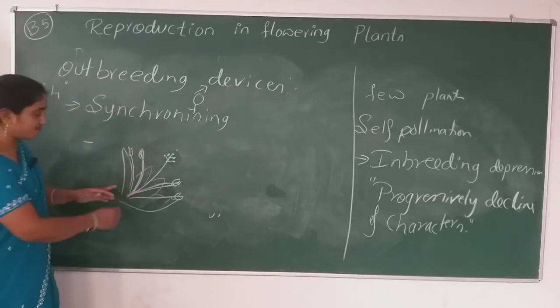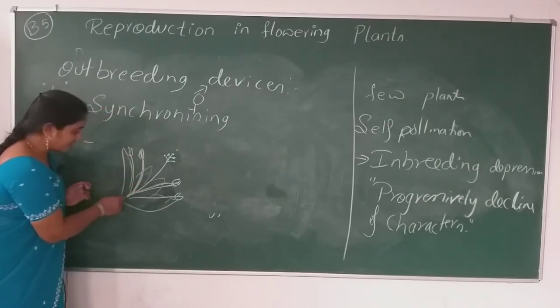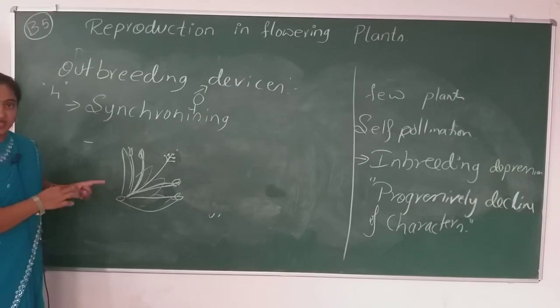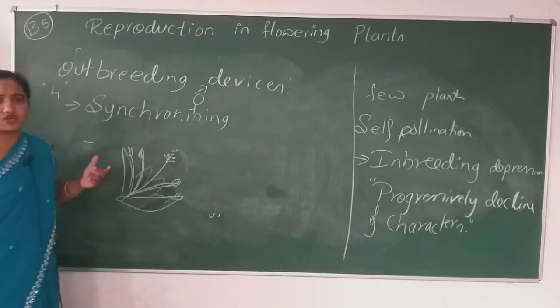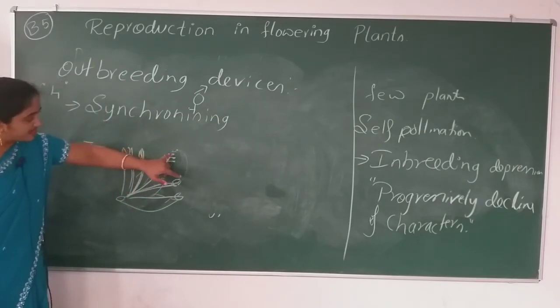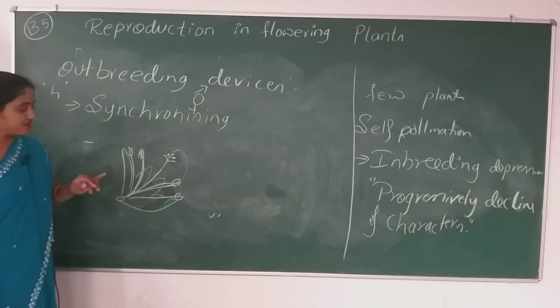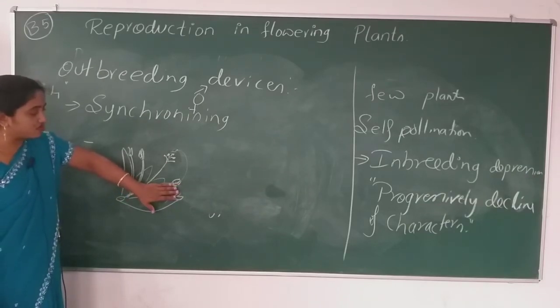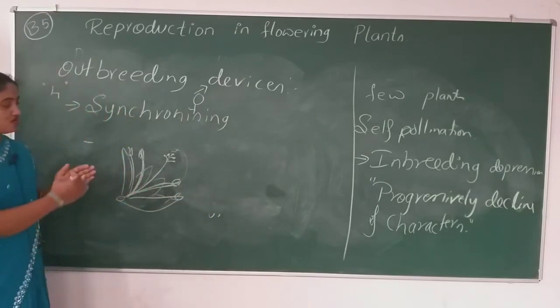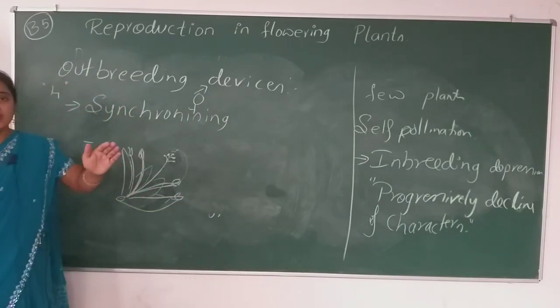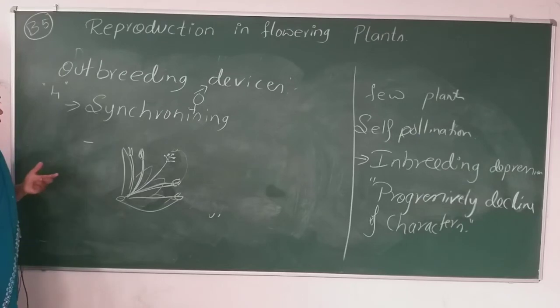Just think, if the ovule is not ready at all, if the embryo sac is not ready to receive the pollen grains, it is not possible to penetrate inside the ovary. So what will happen here, the released pollen grains will dehisce, or move on to another flower or another plant.